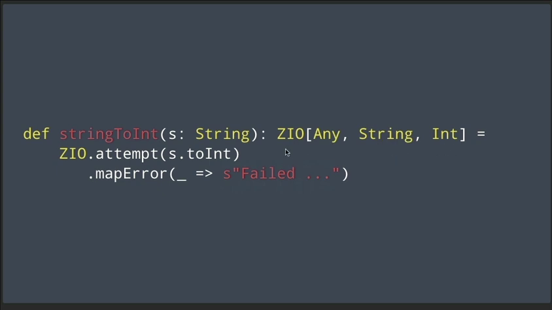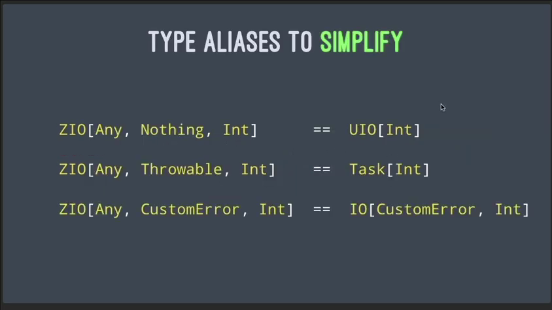With ZIO, one of the hardest things is that the type signature can be a little long and difficult to read if you're not used to it. But what we can do with ZIO is use Scala type aliases to simplify the ZIO type. It turns out that there are patterns like this one and this one that are really common. So we can use shorter type aliases like this one instead of this longer one over here. And the same for this and this.